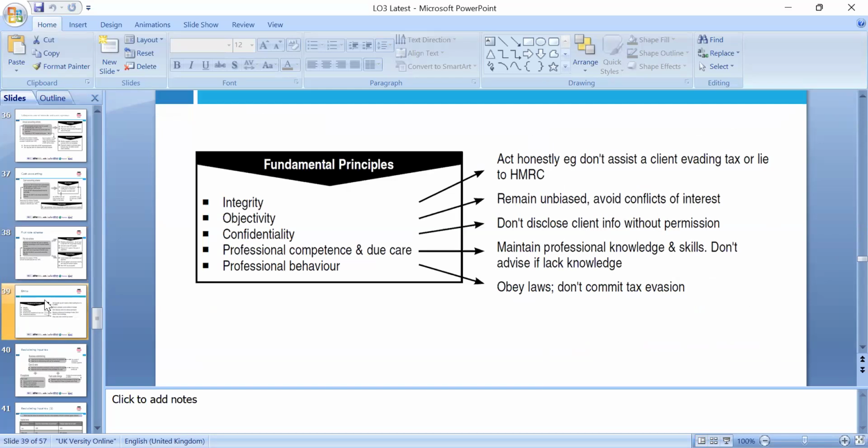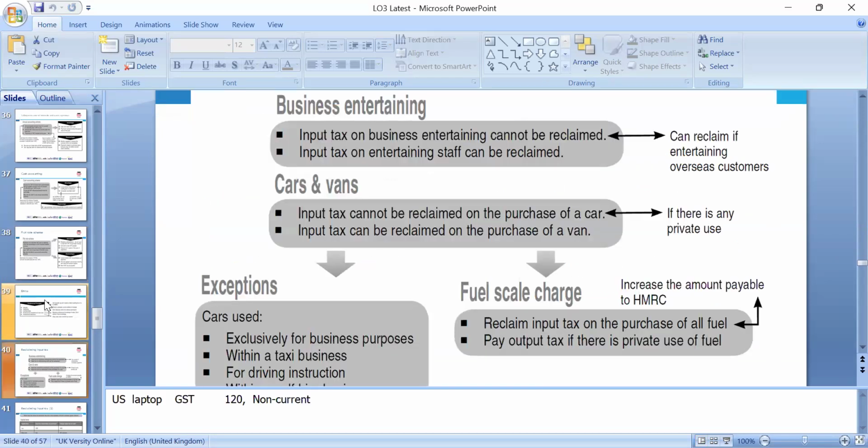So as we mentioned, we have to follow the professional code of ethics earlier. For business entertaining, the input tax cannot be reclaimed, but it can be reclaimed if entertaining overseas customers. Input tax on the entertaining stock can be reclaimed. On cars and vans, input tax cannot be reclaimed on the purchase of the car. Input tax can be reclaimed on the purchase of the van, but you can claim the capital allowance in the tax, of course, when you do the corporation tax.